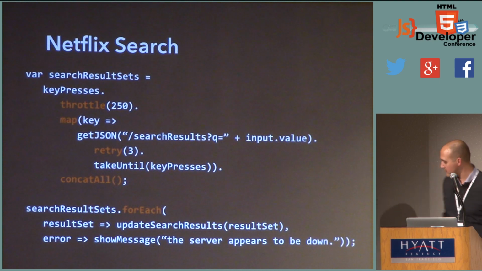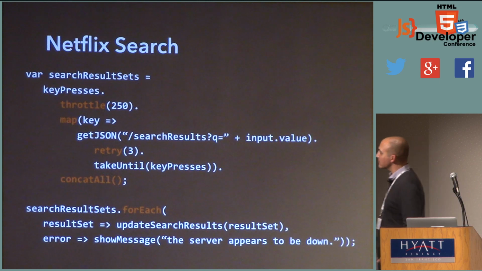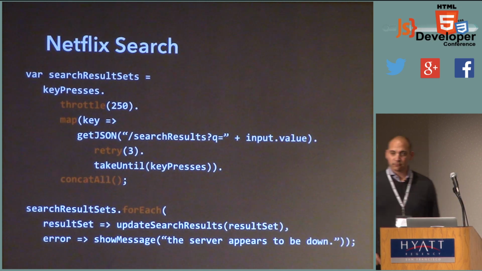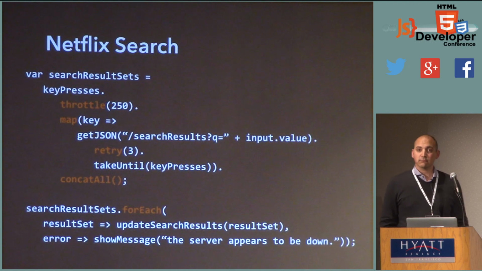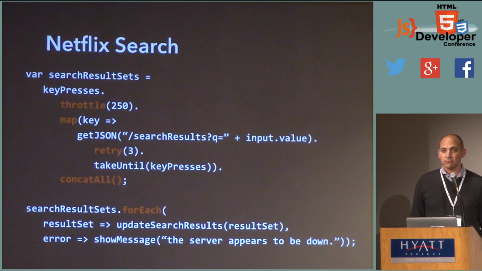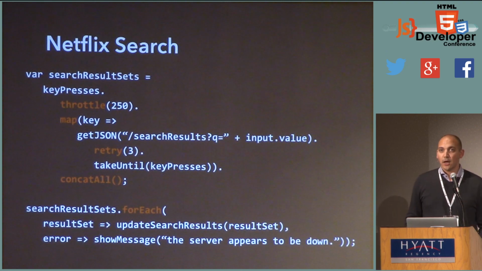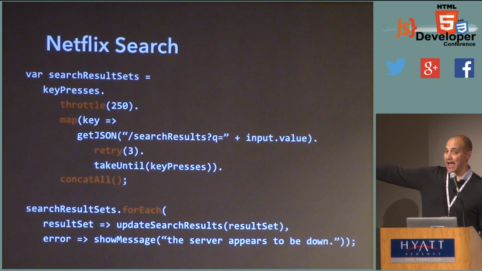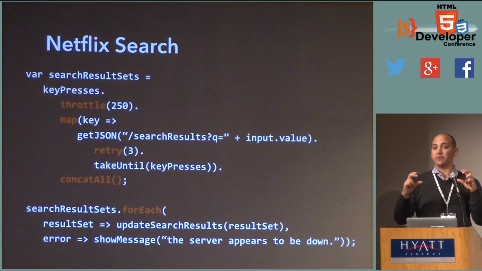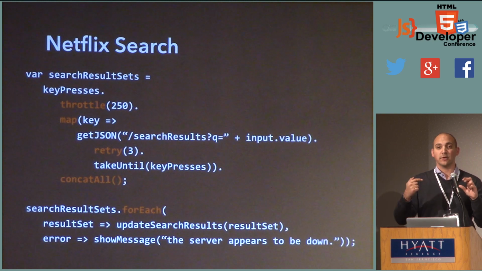Yep? Sorry, just a quick question about the code. So the one thing that's subtle here is the for each block below the fold, as you say, is obviously executed with each incoming key press, not when the whole collection of key presses is over. I mean, it's happening every time a new object comes in, right? Well, so specifically that callback will only happen when you actually get the search results back from the server. So we'll get the result sets.